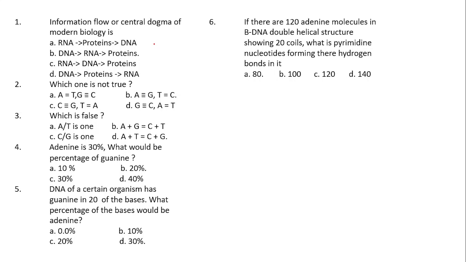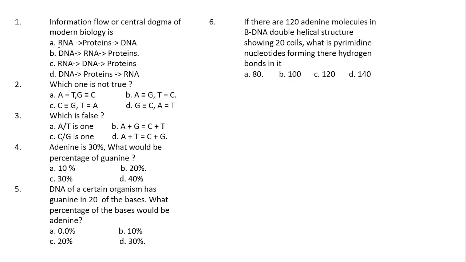The process of transcription and translation itself is called the central dogma of molecular biology. How exactly will it take place? It will take place from DNA. That means the information flow will take place from DNA to RNA and RNA to proteins.